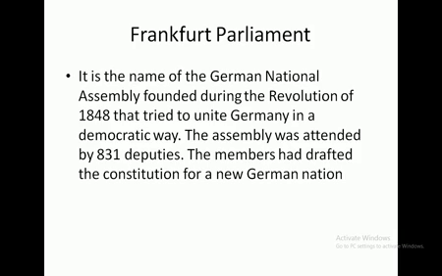The Frankfurt Parliament was formed during the Revolution of 1848, and in this assembly there were about 831 members. These 831 members drafted the constitution for a unified Germany.